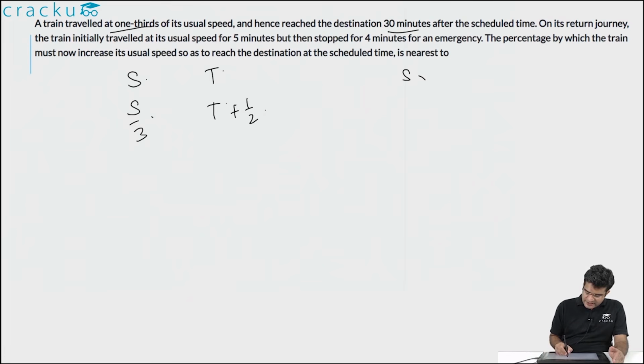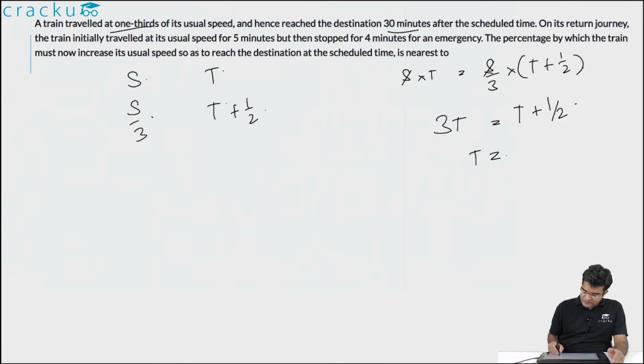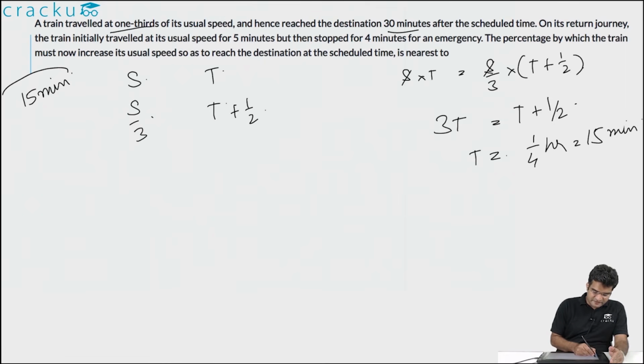Therefore, s into t is equal to s by 3 into t plus 1 by 2. We can cancel s on both sides, or the value of 3t is equal to t plus 1 by 2, or the value of t is equal to 1 by 2 divided by 2, which is 1 by 4 hours, which is equal to 15 minutes. So normally the time that the train takes to move from one place to another is 15 minutes.